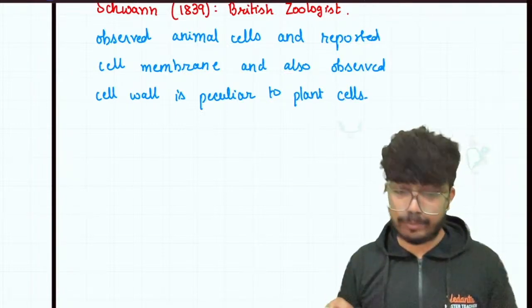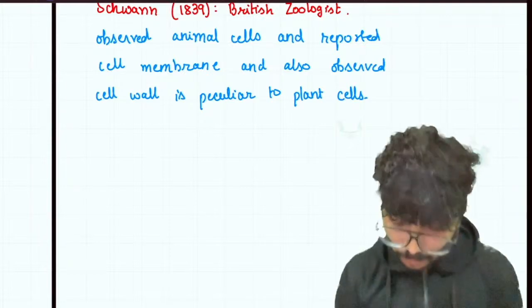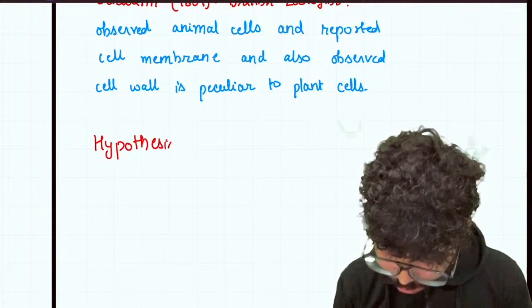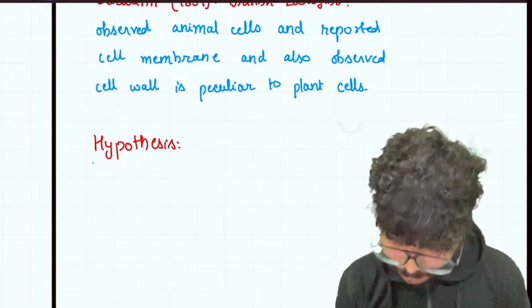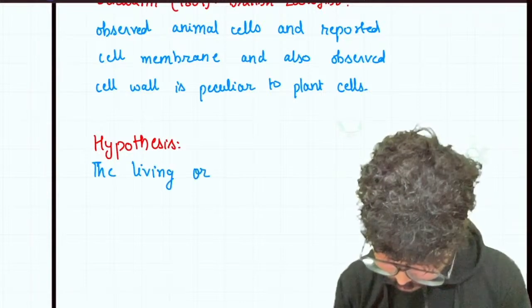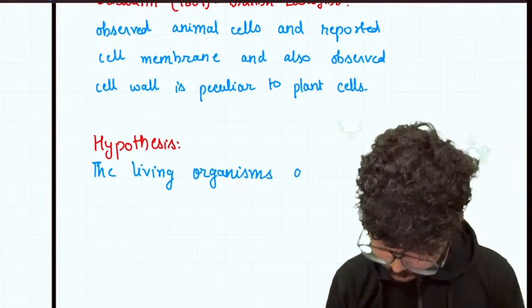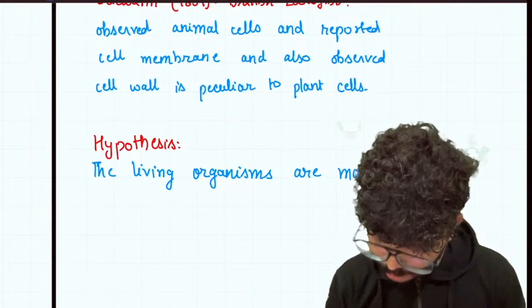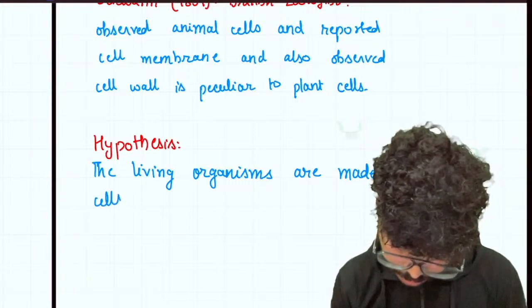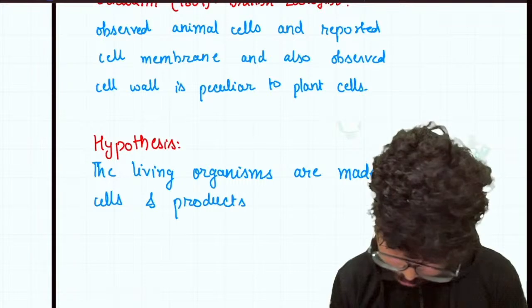So I'll write all these points for you. First of all, Schleiden and Schwann came up with a hypothesis that living organisms are made up of cells and products of cells.